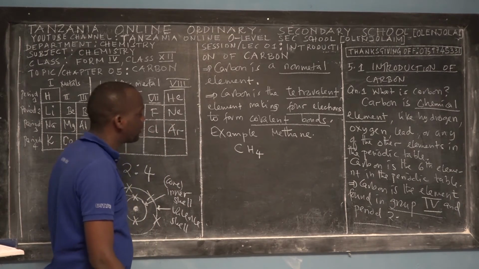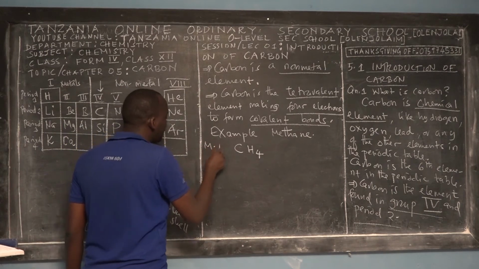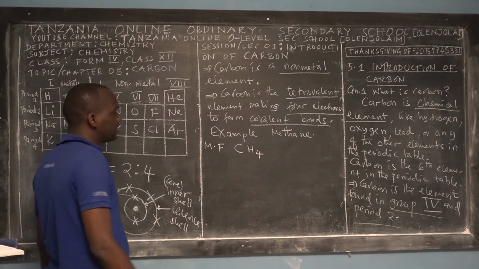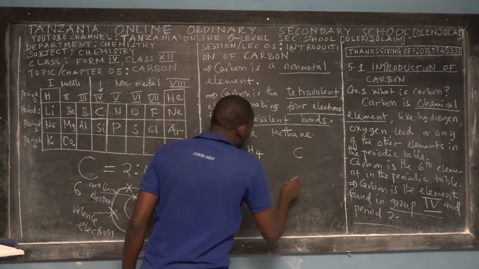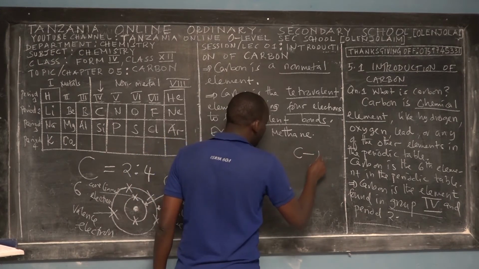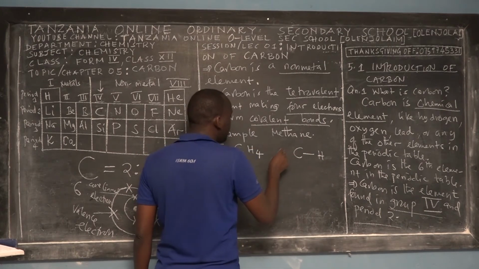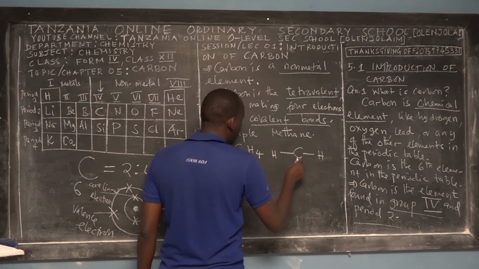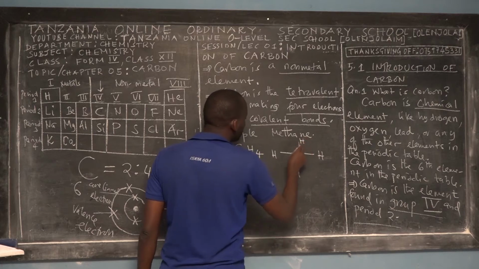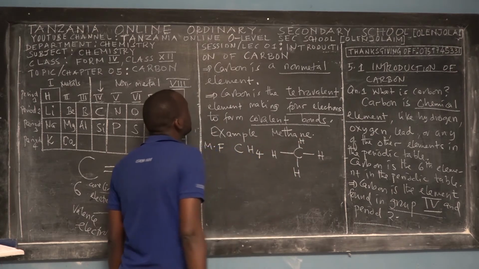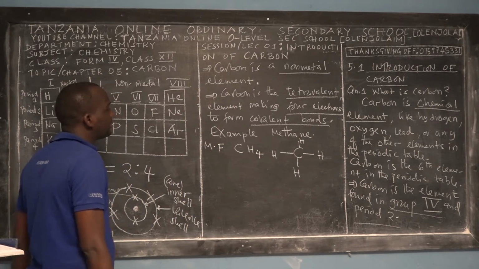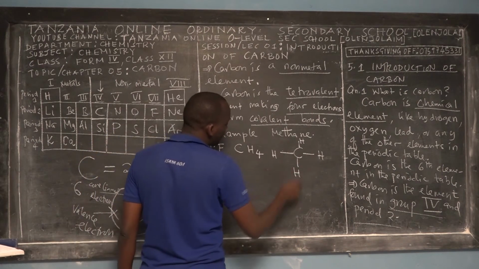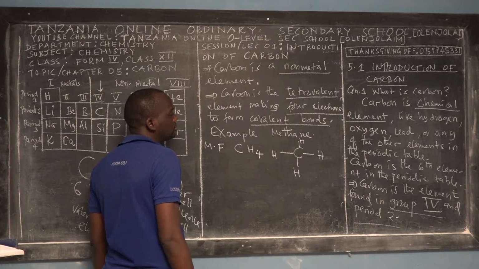So that is the molecular formula, MF of methane. So when we write the structural formula, this is carbon, so it combines with 1 hydrogen, forming a covalent bond, and this one, and this one. So we say that carbon is a tetravalent element making 4 electrons to form covalent bonds. So these are the 4 covalent bonds, right?